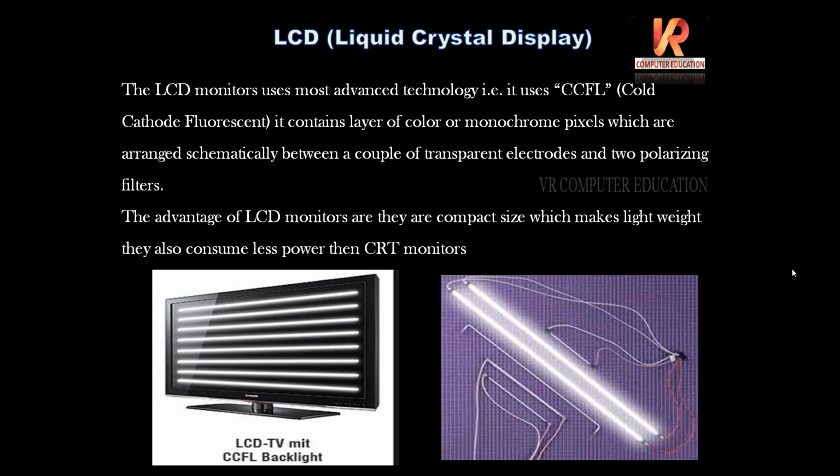The advantages of LCD monitors are their compact size, which makes them lightweight. They also consume less power than CRT monitors. You can see the diagram of an LCD. As a backlight, they use CCFL lamps. See, these are CCFL, cold cathode fluorescent lamps at the backside. That's why you get that much brightness on the screen.